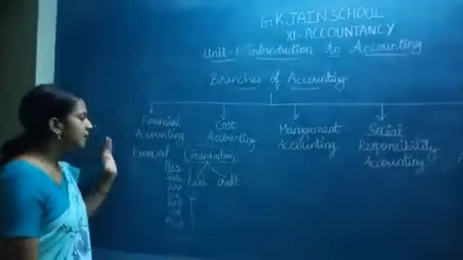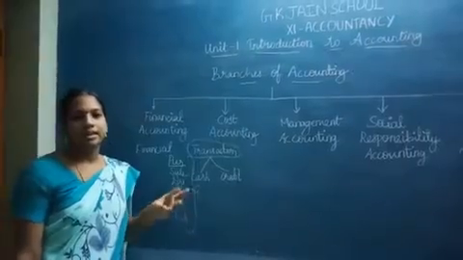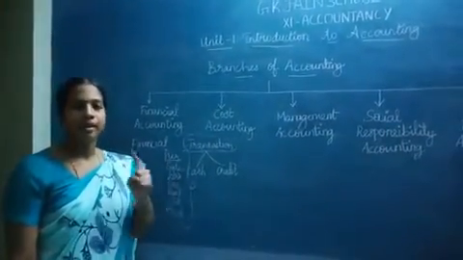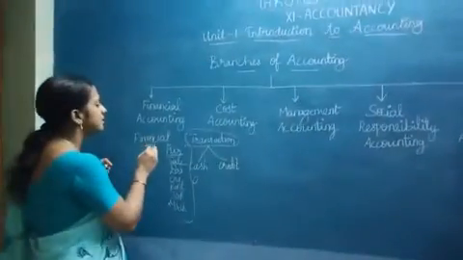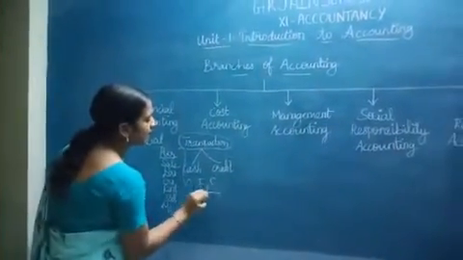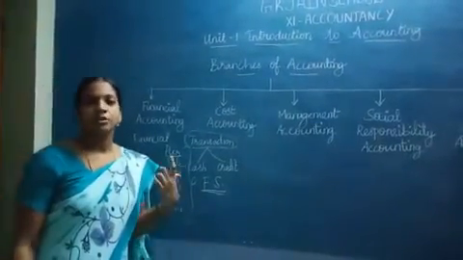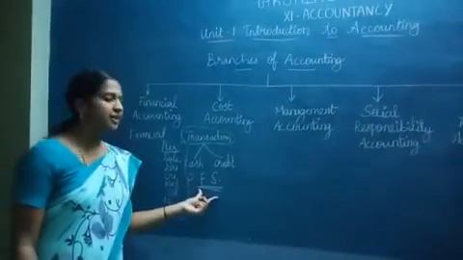These all will come under the financial accounting only. After preparing all these ledger, journal, trial balance, the main thing you will have is the financial statement. What is the financial statement?